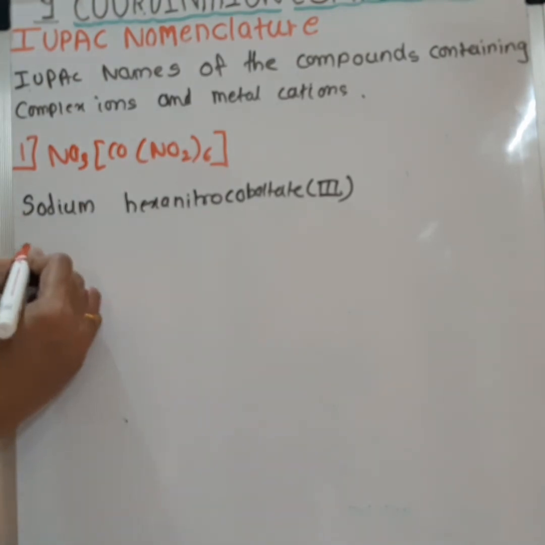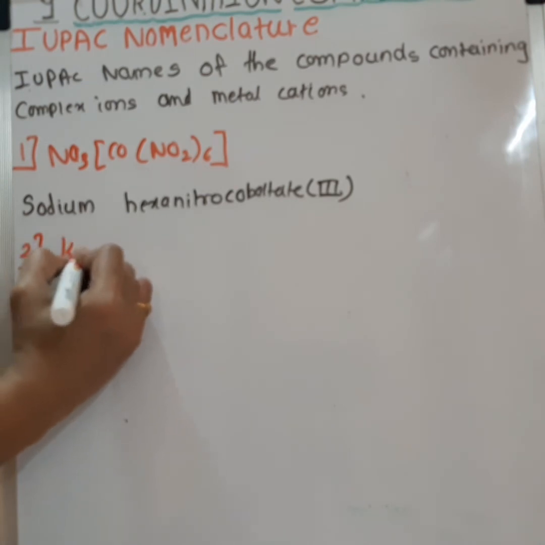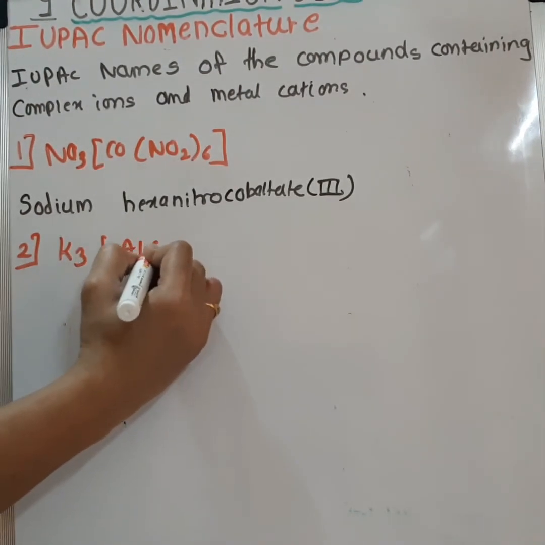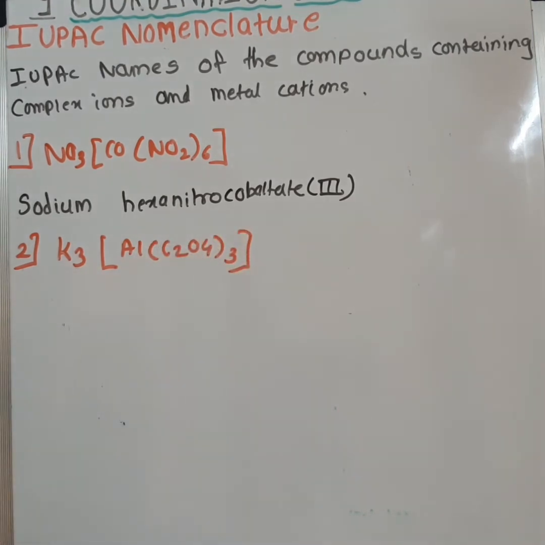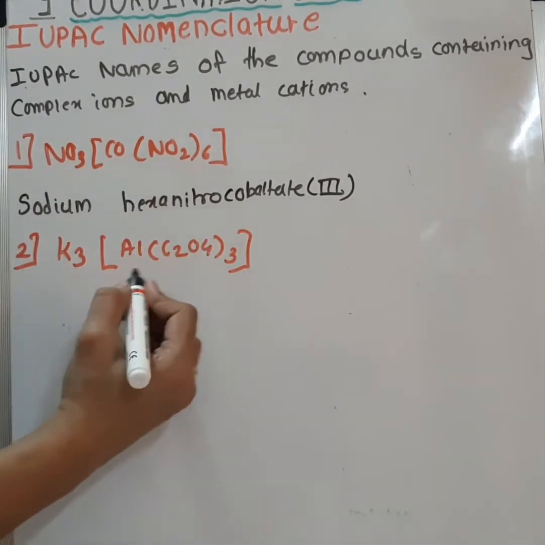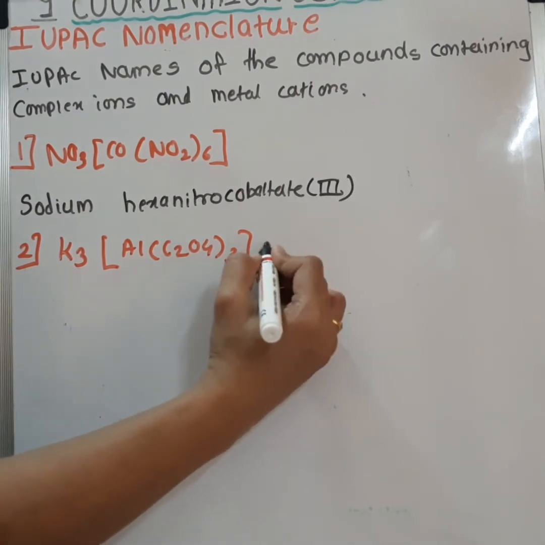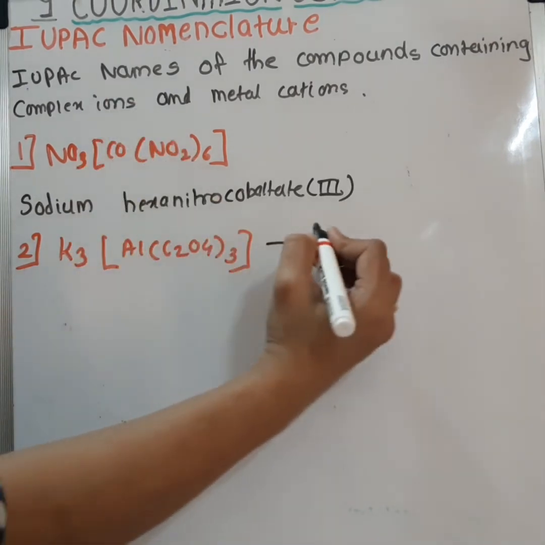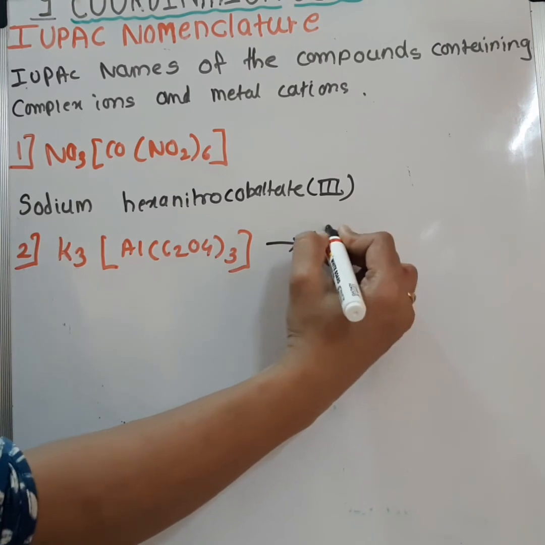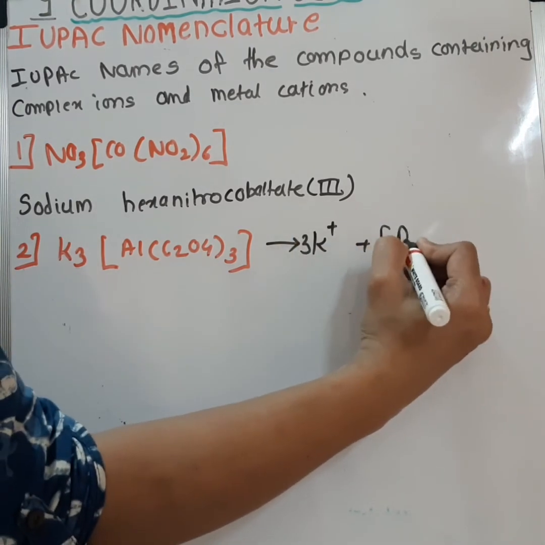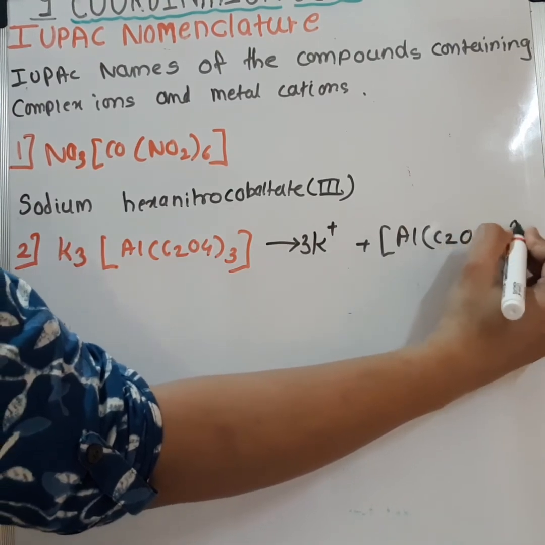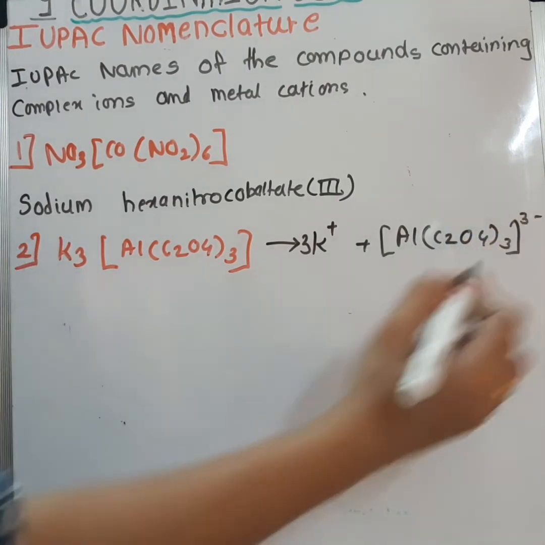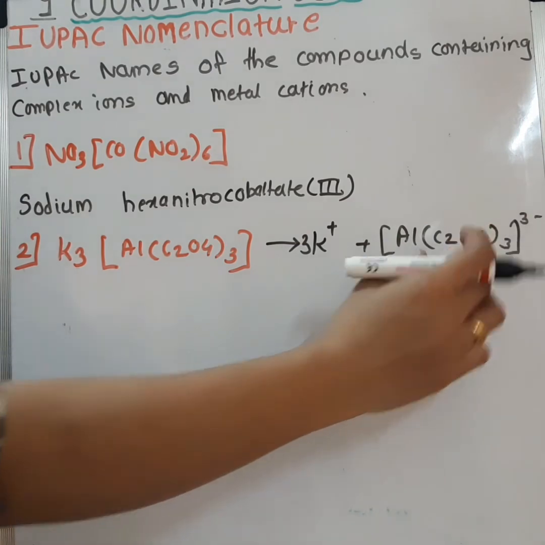So let's see the next compound, K3[Al(C2O4)3]. So on dissolution, this compound will be split as 3K+ and [Al(C2O4)3]3-. So this is the anionic complex.